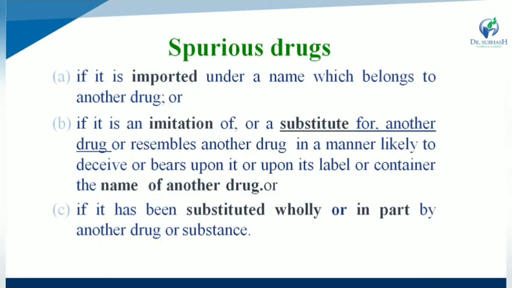If it is imported under a name which belongs to another drug. So a spurious drug means that it is imported under the name of another drug; that is called a spurious drug. If it is an imitation of, or a substitute for, another drug substance, that is also called a spurious drug.